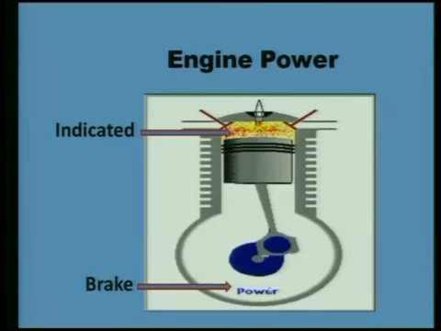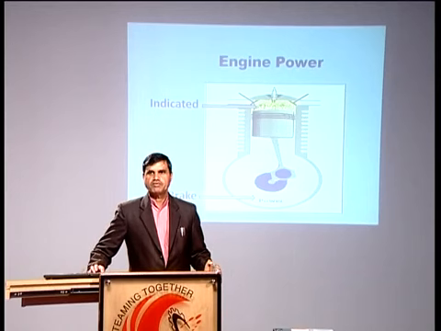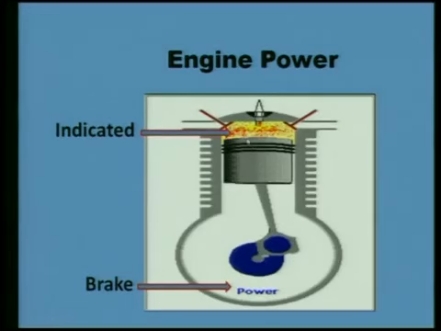But this blue region which I am showing, the movement of the crankshaft, on this crankshaft we are getting power which is less than indicated power, and it is brake power. So this power we are transferring to the wheels. The power which we have obtained on the crankshaft is being transferred to the wheels. Always we want to maximize this brake power. Always we want to maximize this indicated power.